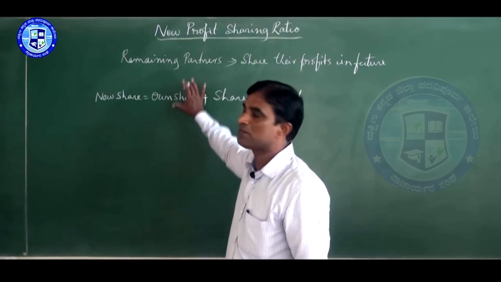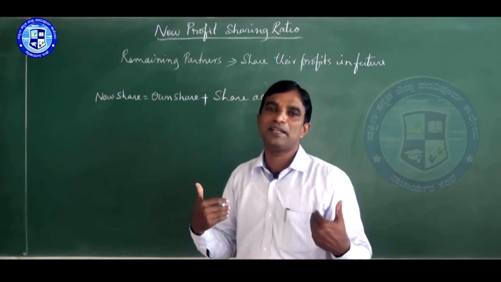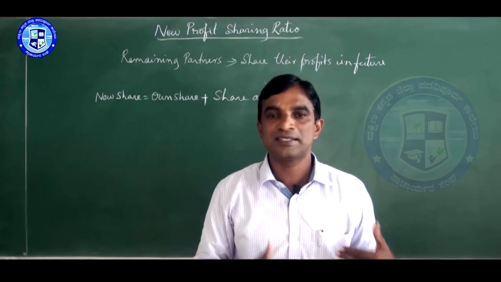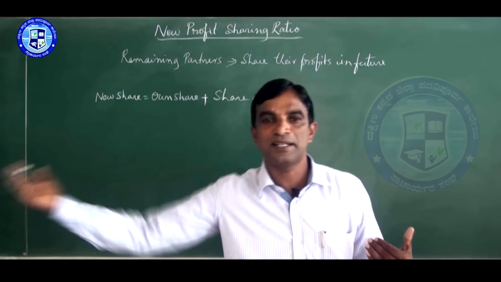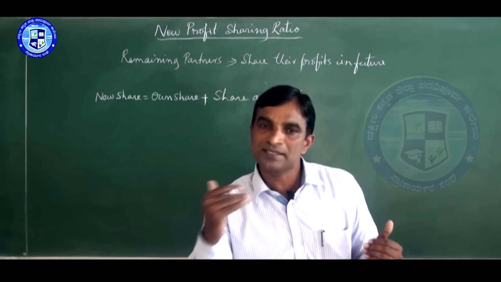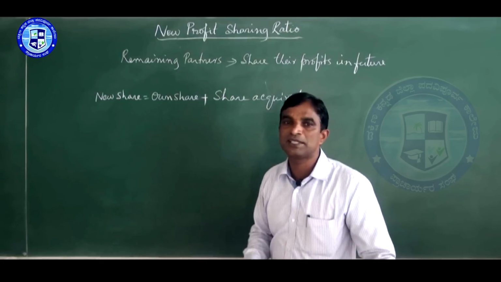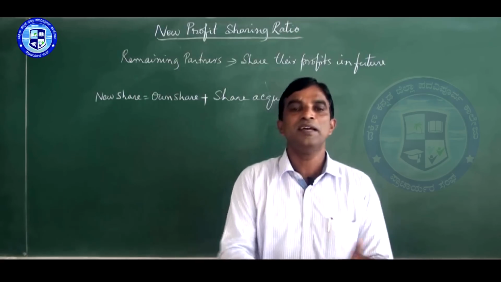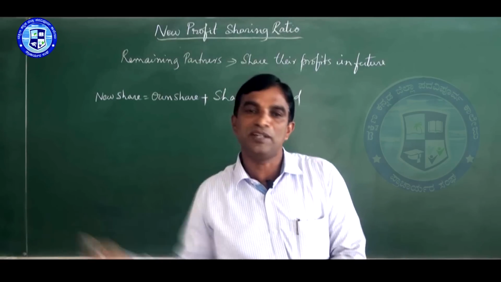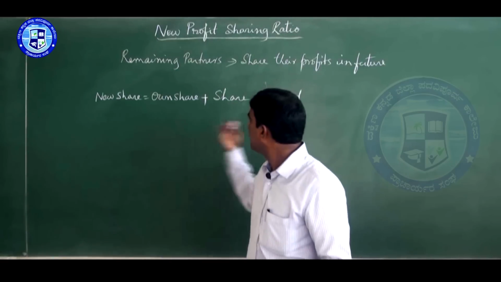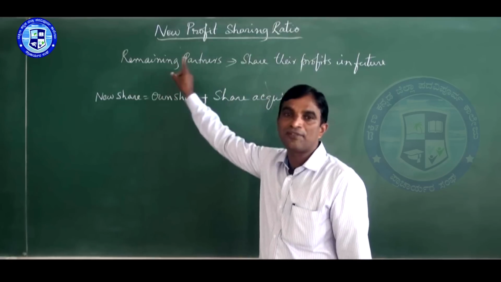And you can also remember, when one partner retires, his share will be taken by us. At that time our share increases. You have 100 rupees, you take somebody's 50 rupees, so 100 plus 50 becomes 150. Or if 2 people share that, one person will take 25, another person will take 25, so 100 plus 25, like that. They will gain or acquire the share of the retiring partner.